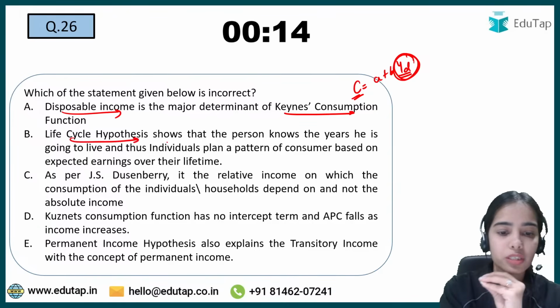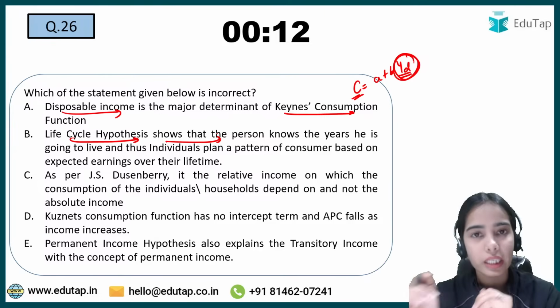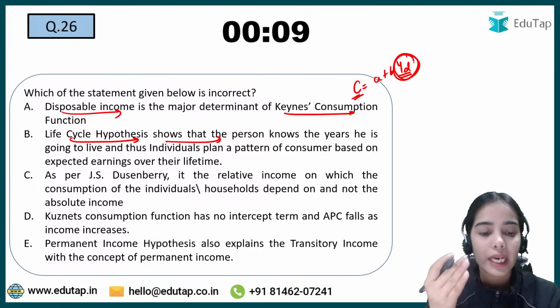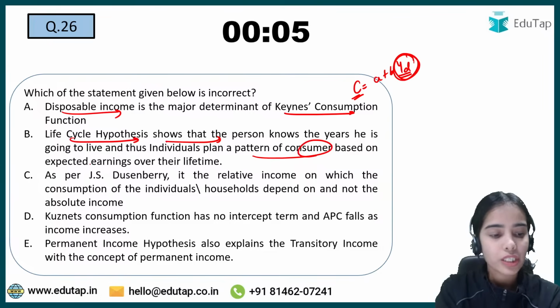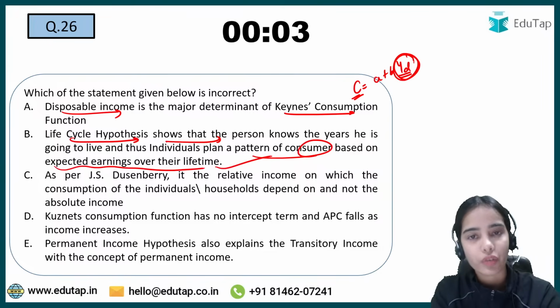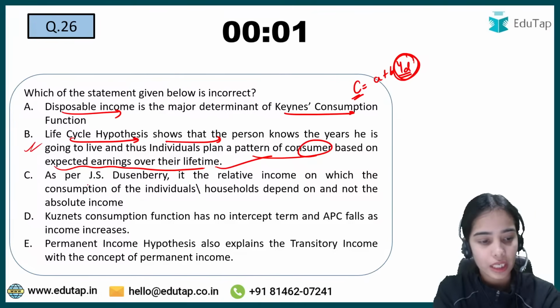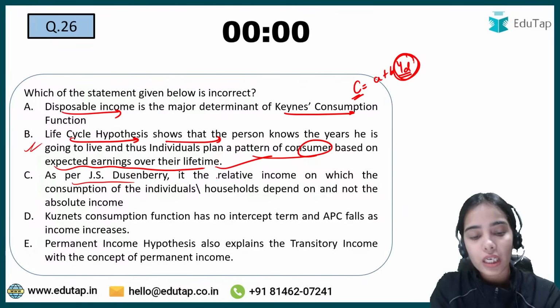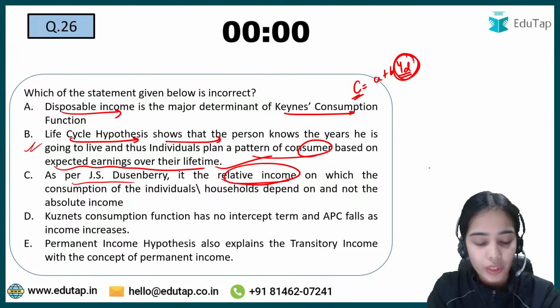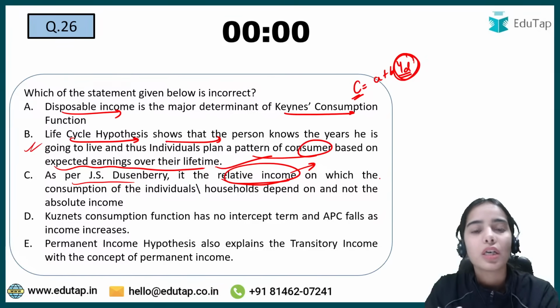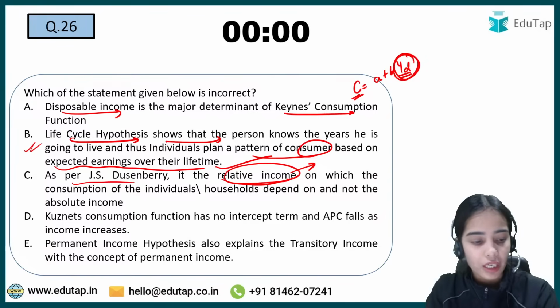Life cycle hypothesis shows that the person knows the years he is going to live, and thus individuals plan a pattern of consumption based on expected earnings over their lifetime. So this is life cycle hypothesis, correct. As per J.S. Duesenberry, the consumption depends upon relative income. Consumption does not depend upon absolute income. So J.S. Duesenberry has given the relative income hypothesis where the consumption depends upon relative income.